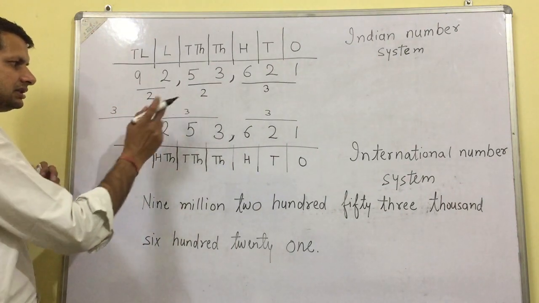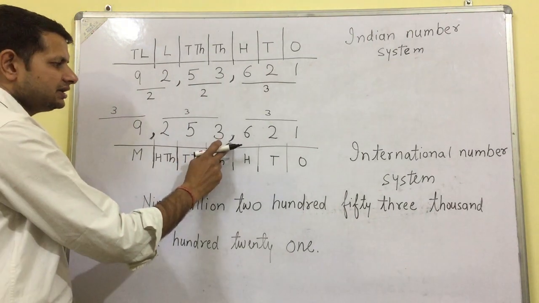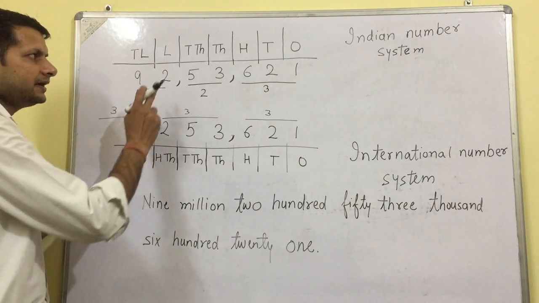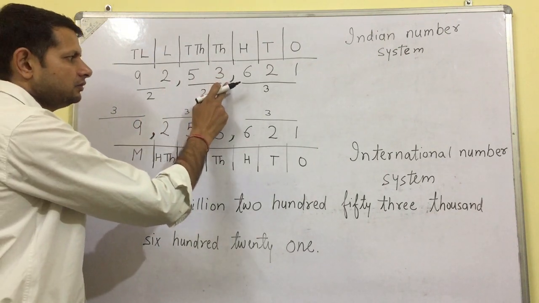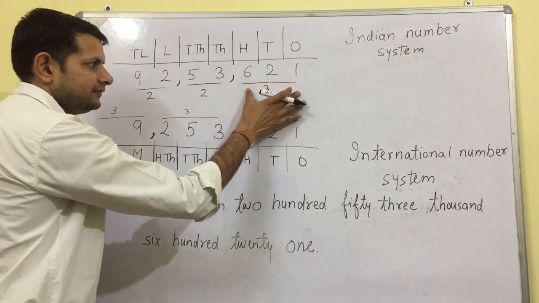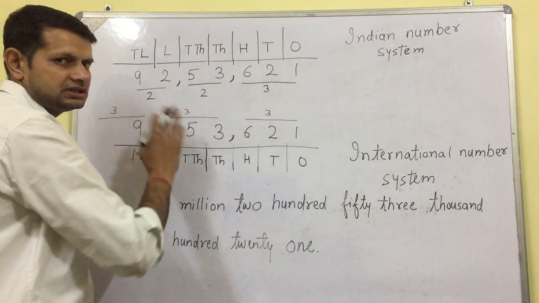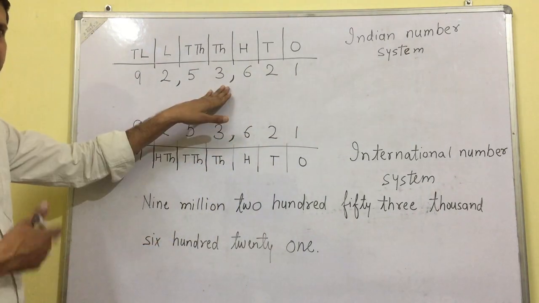That's it. 3, 3, 3. We place a comma after every 3 digits. In Indian number system we place a comma after the first period of 3 digits, then 2, 2. This is the difference. Okay, let me revise again.